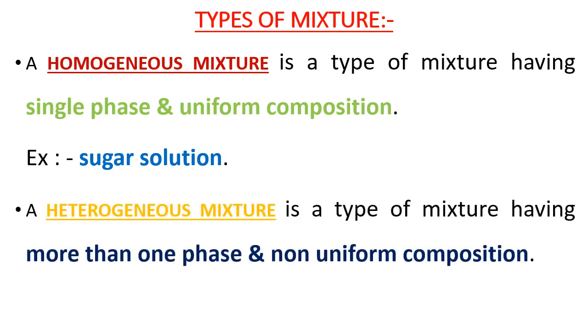Second type is heterogeneous mixture. It is a type of mixture having more than one phase and non-uniform composition. For example, salt and sugar mixture.